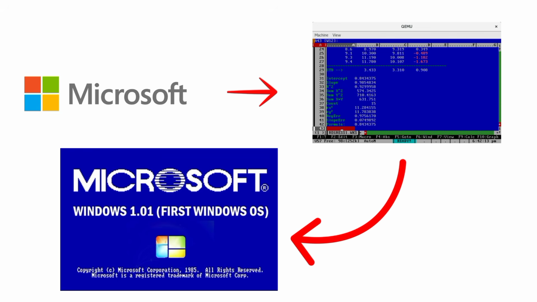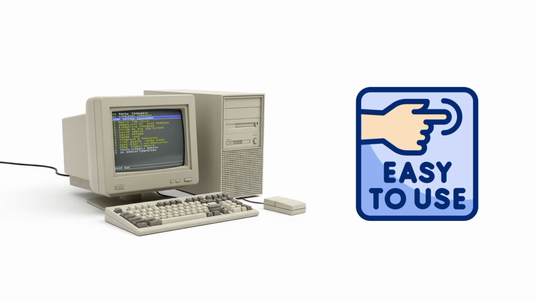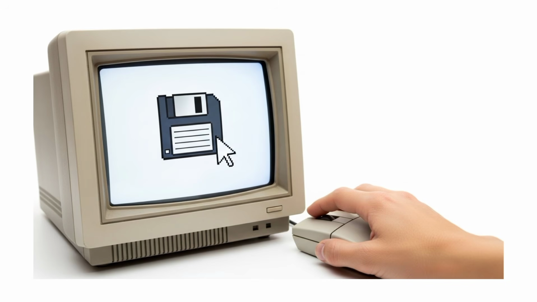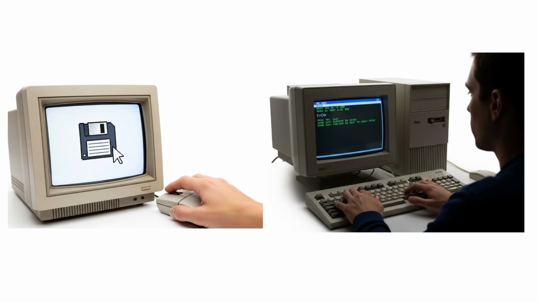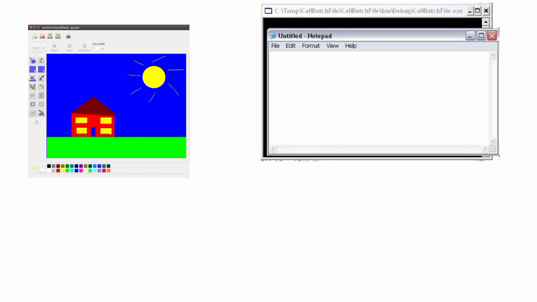In 1985, Microsoft finally dared to challenge the text-only world with Windows 1.0. Its entire purpose was simple: to make computers easier to use. Built on top of the existing MS-DOS system, it allowed people to finally interact with their computer by clicking on icons, instead of having to constantly type commands, marking the debut of basic apps like Paint, Notepad, and Reversi.